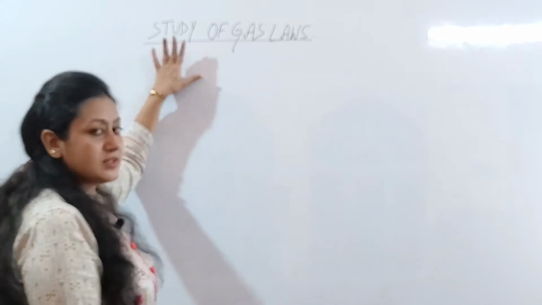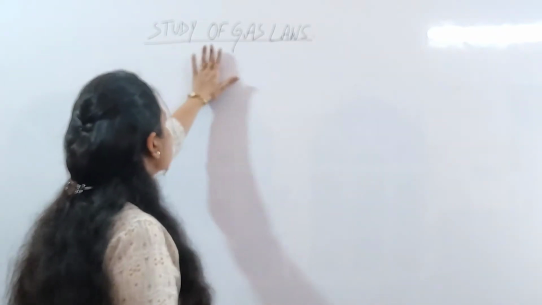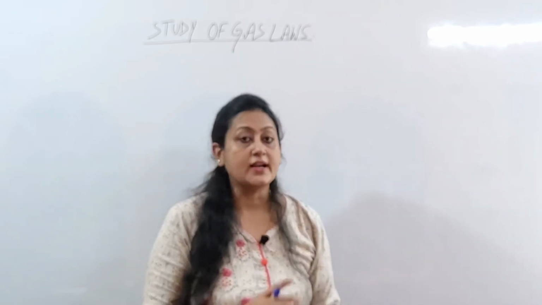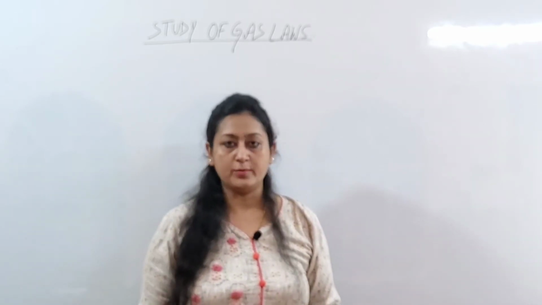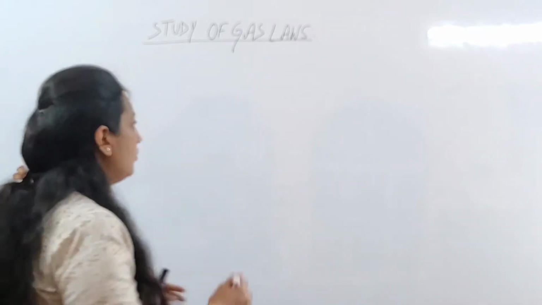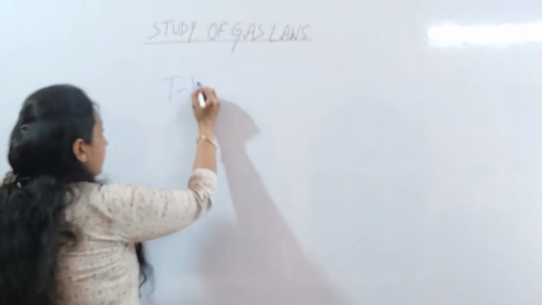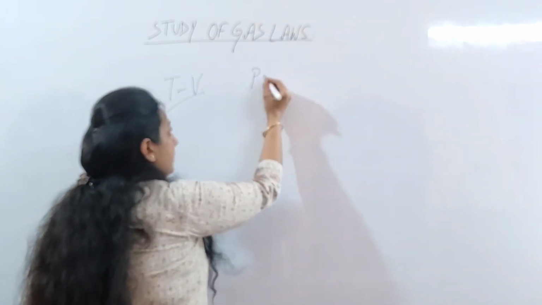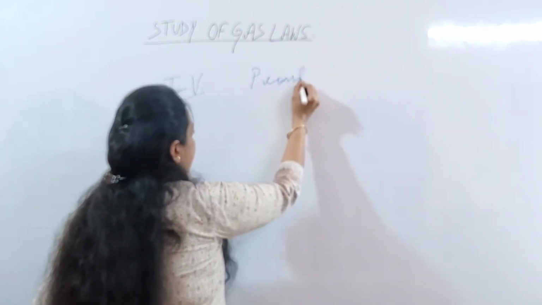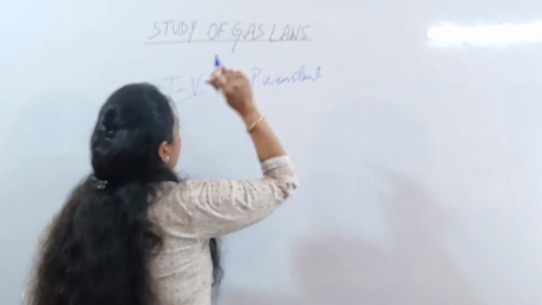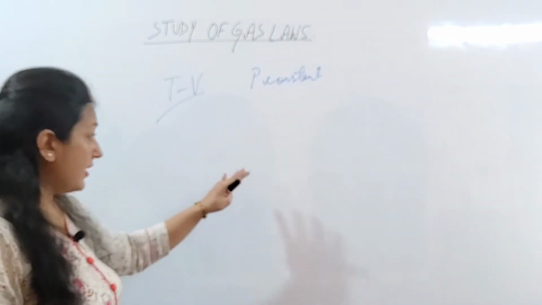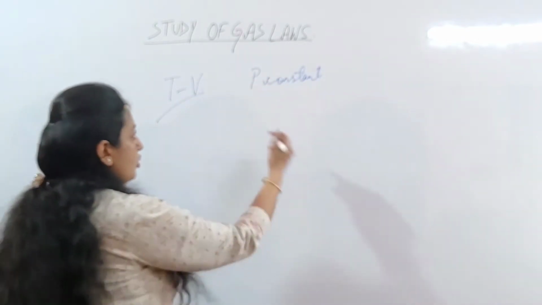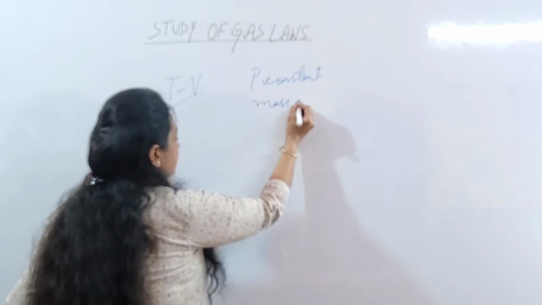Today we are going to do the third and the last part of the lesson, study of gas laws. In the last video we had seen Boyle's law, that is the relationship between the pressure and volume of a gas, correct? In this video we will be doing the relationship between temperature and volume of a given mass of gas, keeping the pressure constant. As I told you in the last class, when we are studying the relationship between two variables, the third has to be kept constant, and of course the mass of the gas has to be kept constant.